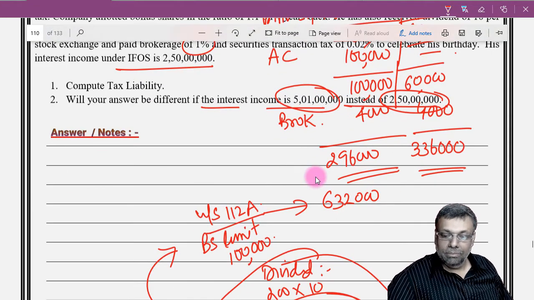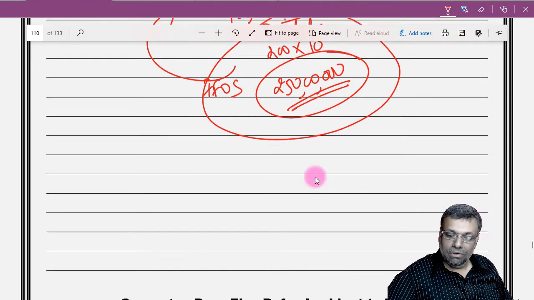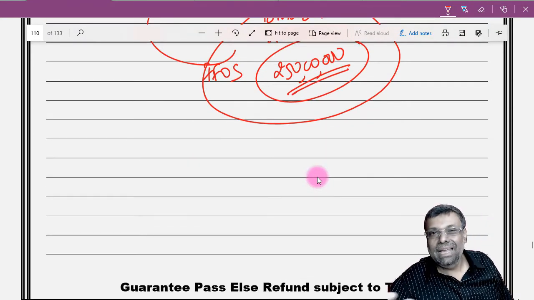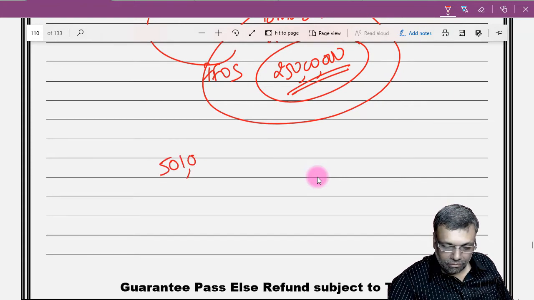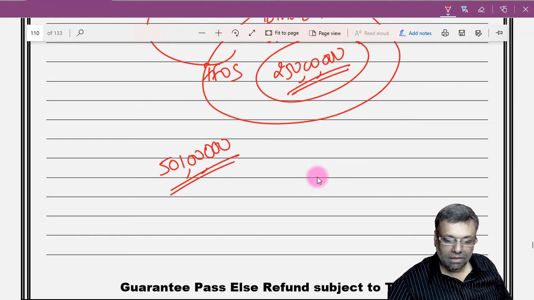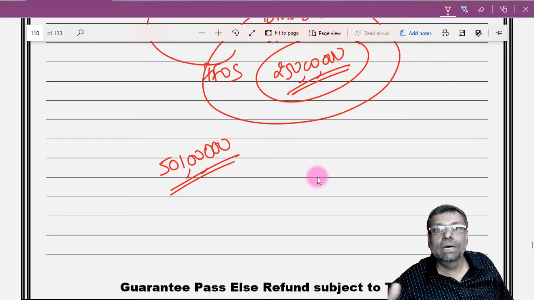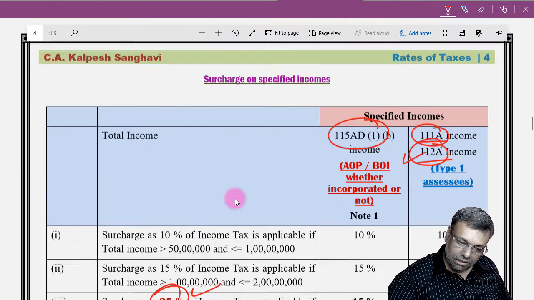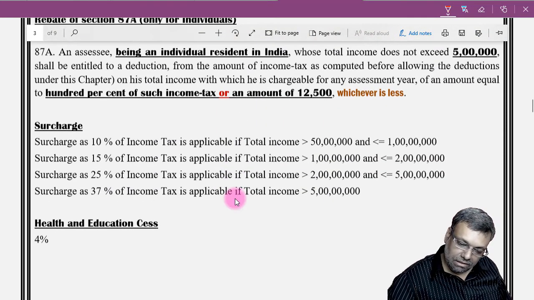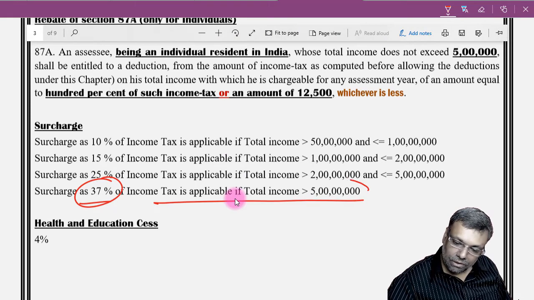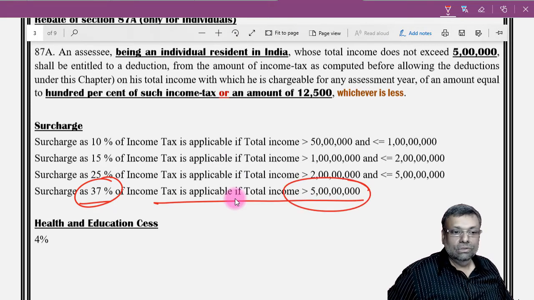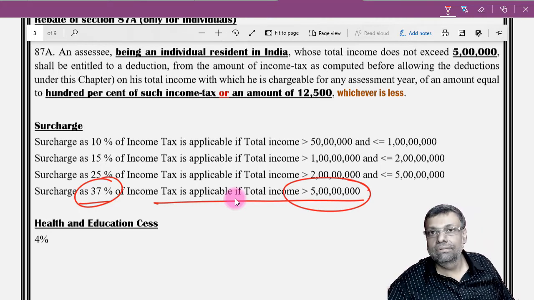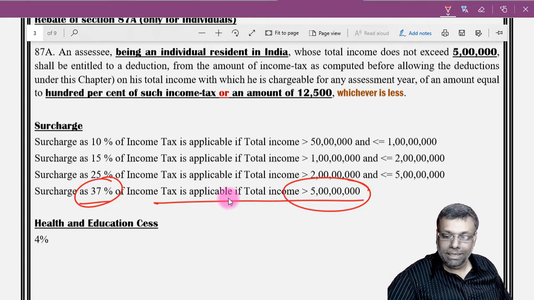Okay. So in the second part of this particular question, if your interest and IFOS income is supposing 5 crore 1 lakh rupees, okay, then you will be eligible for that marginal relief calculation. Okay, because see, your surcharge in the given situation will be just on the border. Okay, the surcharge will become 37% if the total income crosses 5 crore rupees. Okay, so because you are on just that particular border situation, you will have to give that marginal relief with respect to this 5 crores.